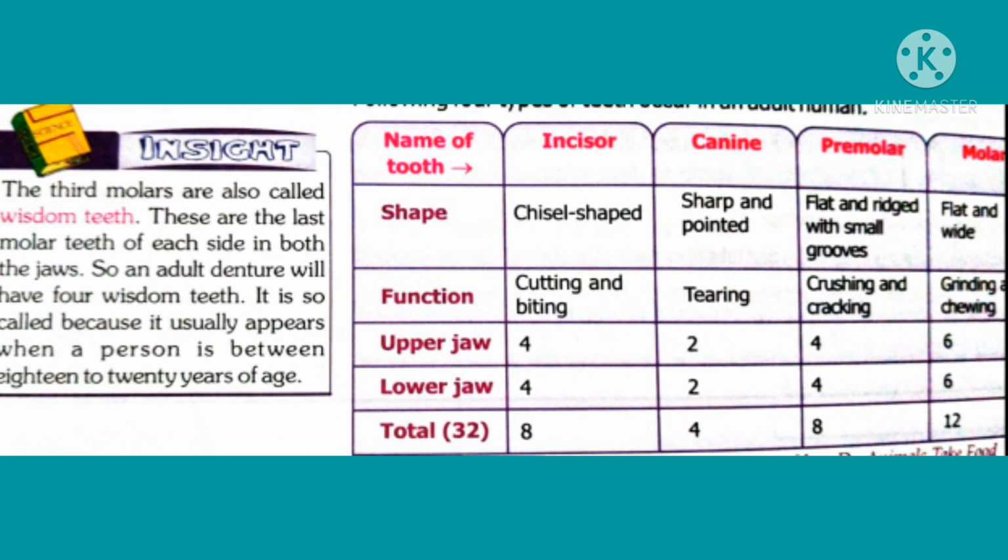An adult has four wisdom teeth. Why are these teeth called wisdom teeth? Because these wisdom teeth appear between 18 and 20 years of age. There are totally 8 incisors, 4 canines, 8 premolars, and 12 molar teeth present in an adult. They are called permanent.